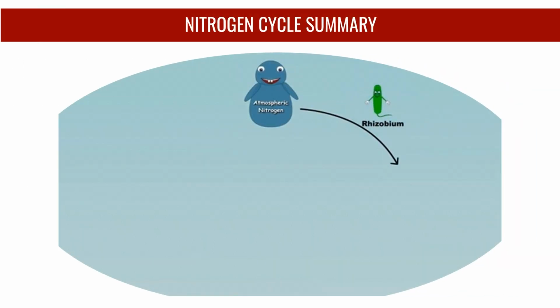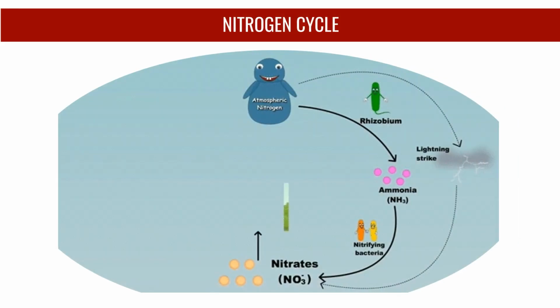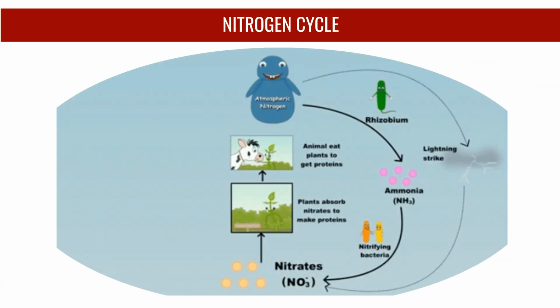Let's review the nitrogen cycle with a quick summary. Nitrogen fixation starts by converting atmospheric nitrogen into ammonia with the help of rhizobium bacteria. Through nitrification, ammonia is converted into nitrates by nitrifying bacteria. Lightning strikes also contribute to this process. Plants absorb nitrates to make proteins. Animals then eat plants to obtain these proteins, completing the cycle's assimilation phase.